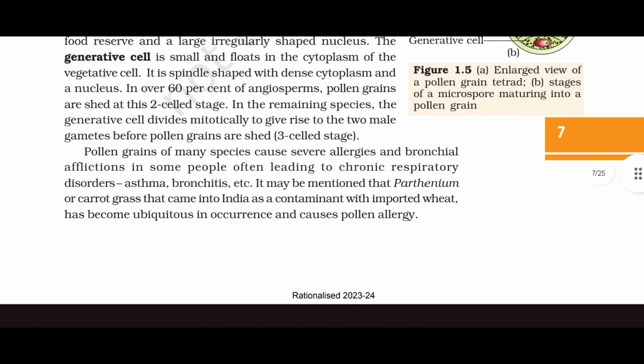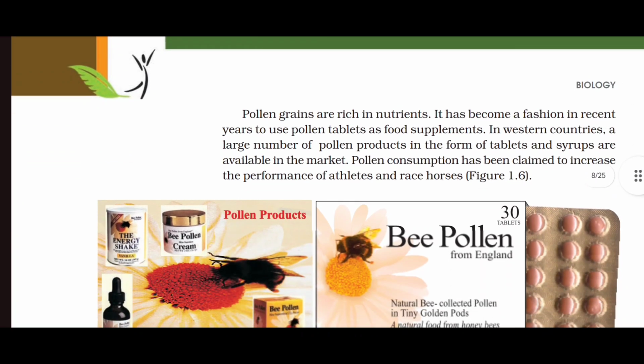Pollen grains of many species cause severe allergies and bronchial afflictions in some people, often leading to chronic respiratory disorders like asthma, bronchitis, etc. It may be mentioned that Parthenium or carrot grass that came into India as a contaminant with imported wheat has become ubiquitous in occurrence and causes pollen allergy.